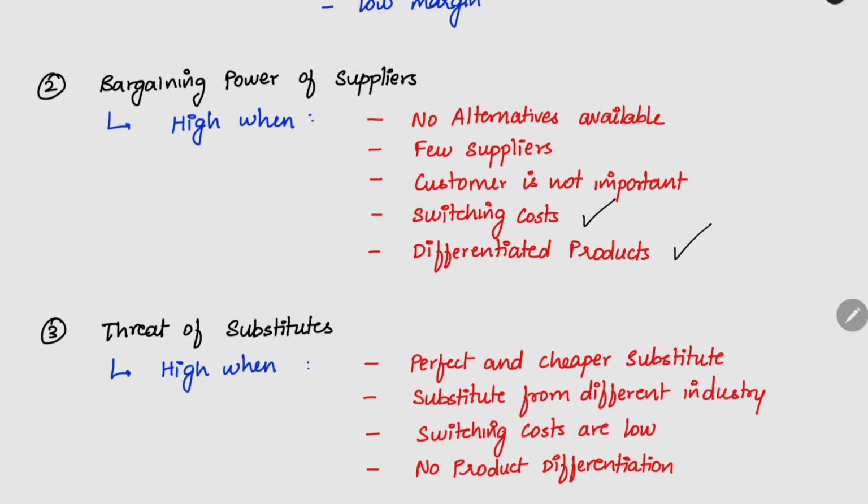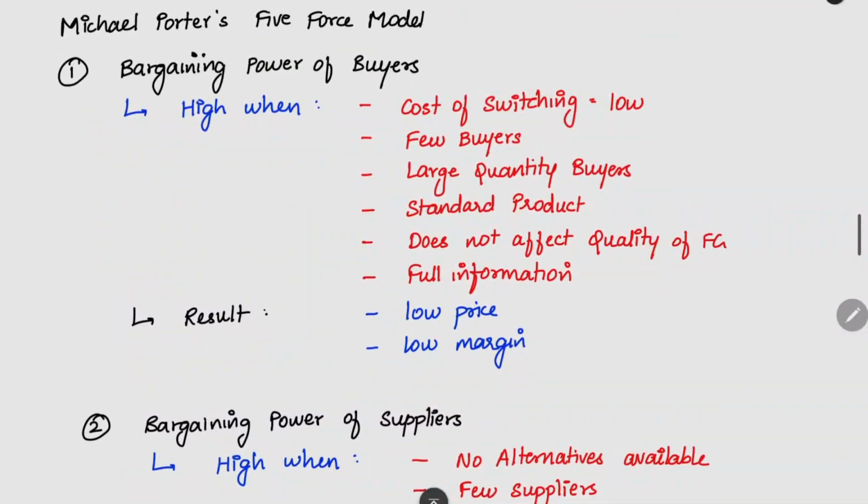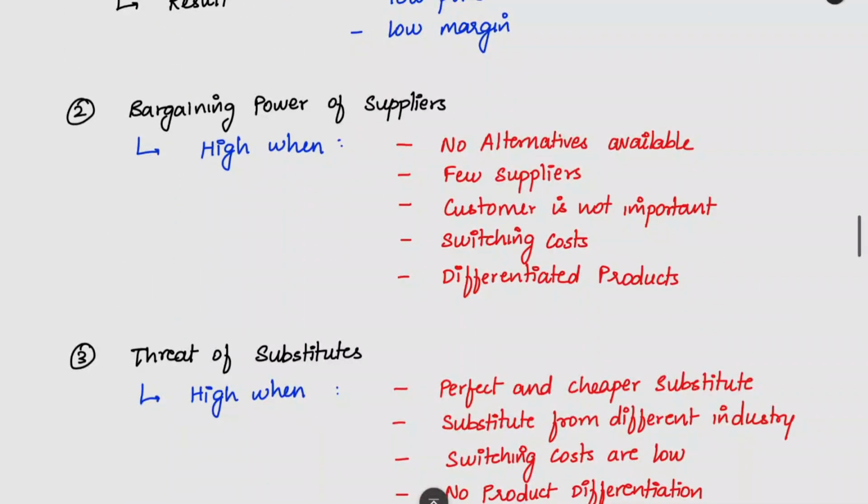Then differentiated product. When the supplier's raw material is of a very high quality, we will not get this much quality anywhere else. Then also it is providing a unique value to us. So we will not switch the product. In this case also, the supplier will have very high power. The result is that bargaining power of buyers will reduce the price of the finished goods. Bargaining power of suppliers will increase the price of the raw material. Both result in low profit.